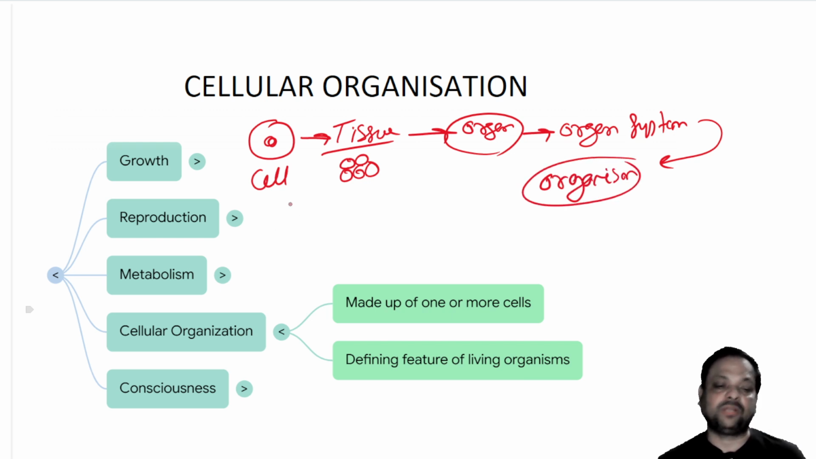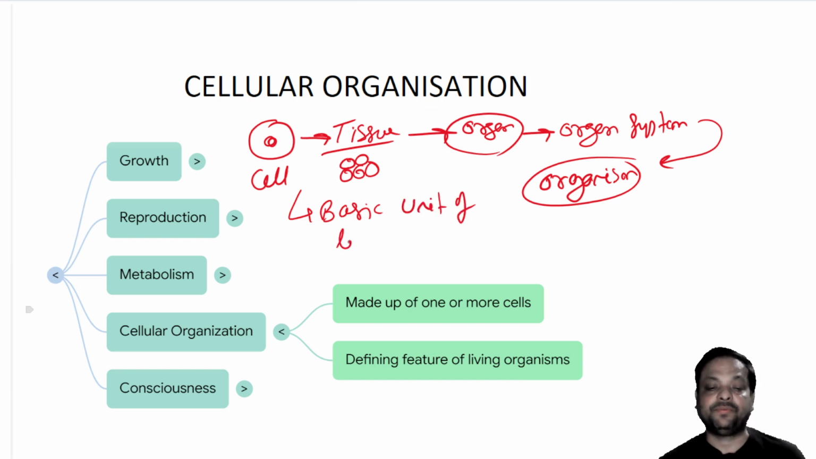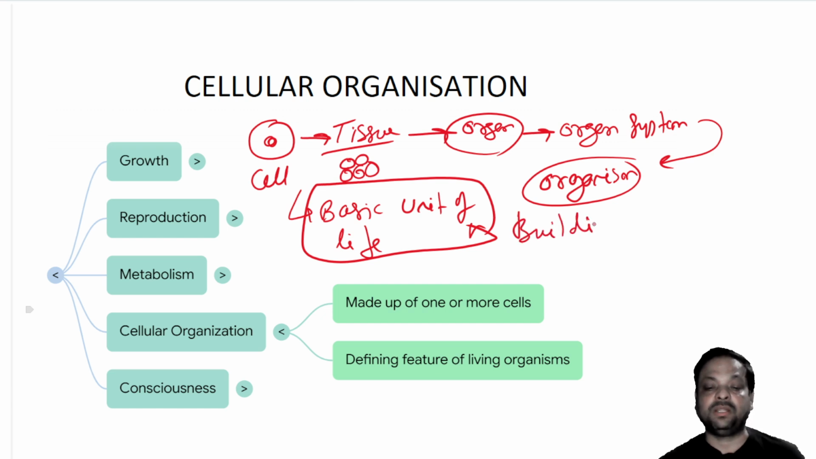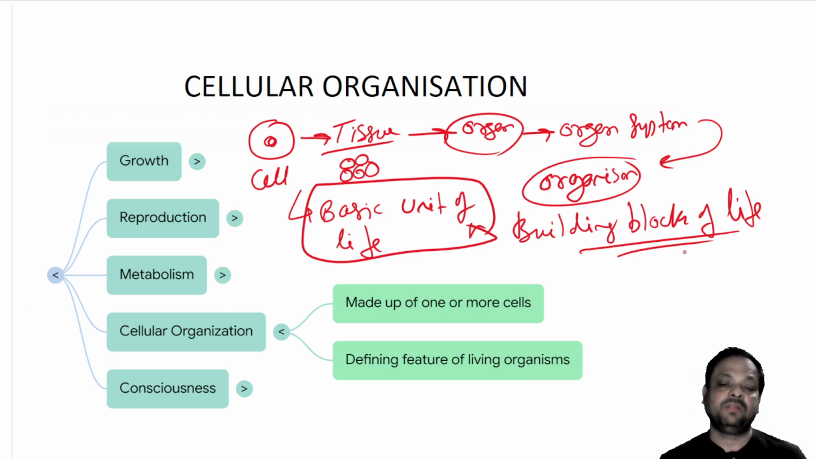So here we came to know that the cell is the basic unit of life. So all living organisms are made up of cells. A cell is also called the building block of life, because without cells, life is impossible. The formation of life is impossible. As it is restricted to living organisms, only living organisms are made up of cells, and cells convert to tissue, to organ and organ system, which gives rise to the organism.